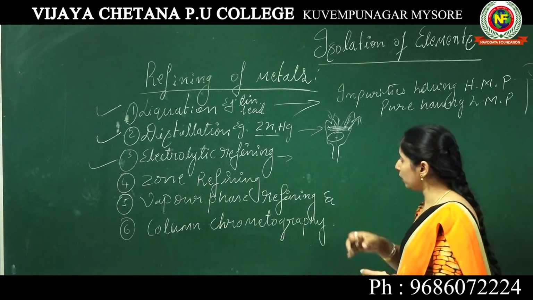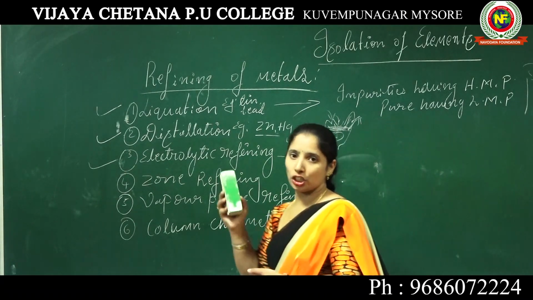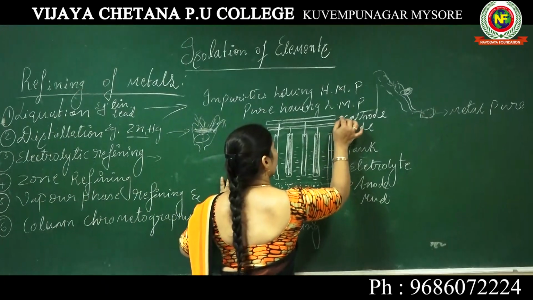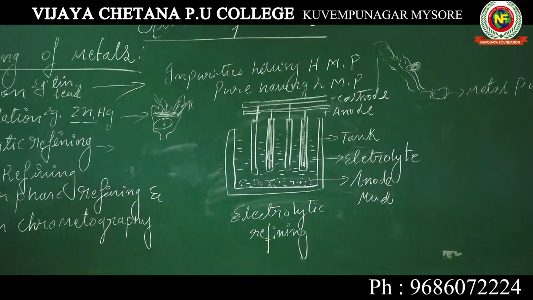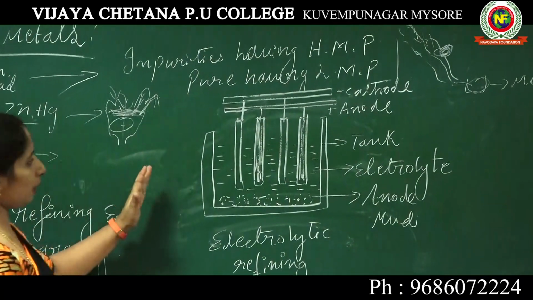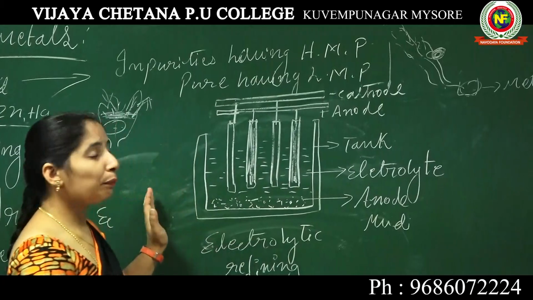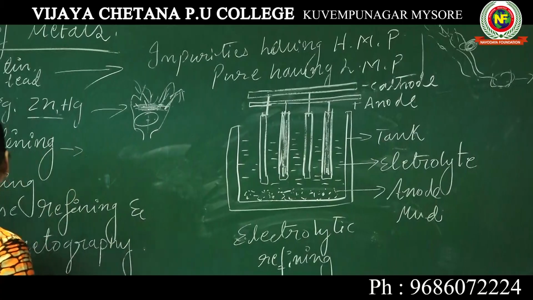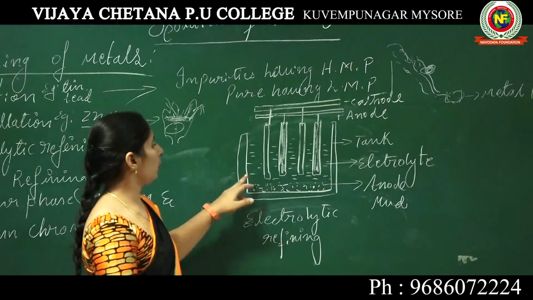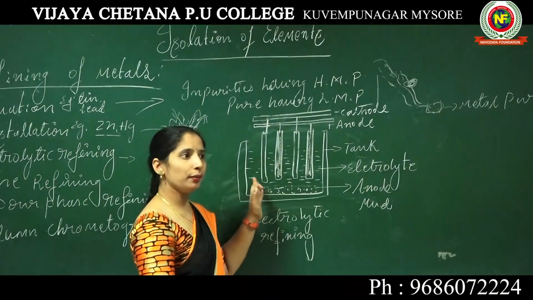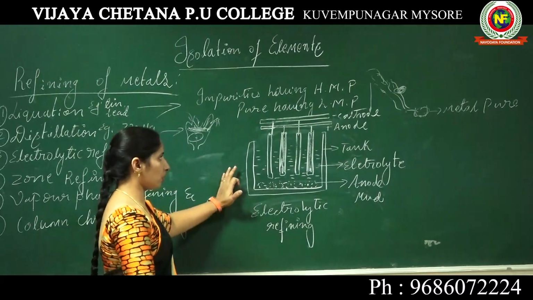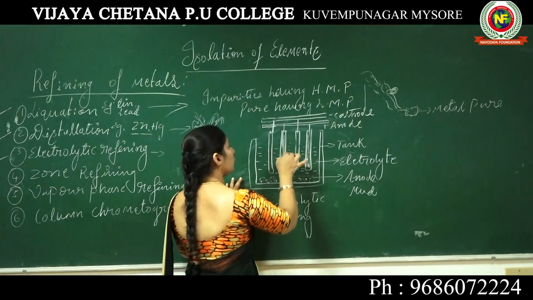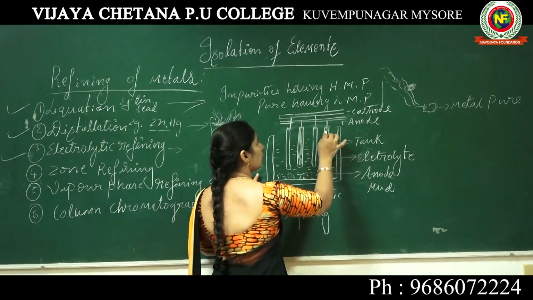Once again I am drawing the schematic representation of electrolytic refining. This is a schematic representation of how impure metals are refined by an electrolytic process. This is a tank consisting of rods.